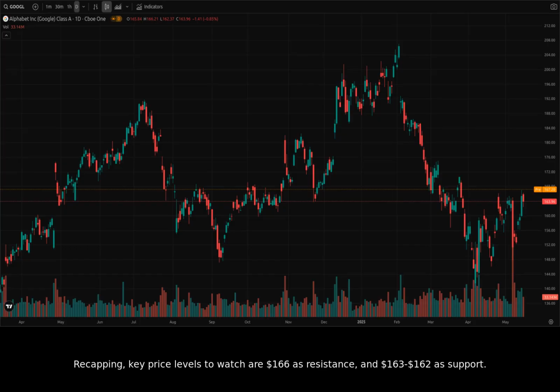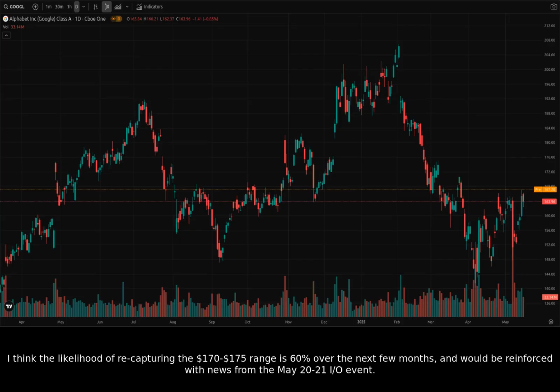Recapping, key price levels to watch are $166 as resistance and $163 to $162 as support. A break above $166 could lead to a rally towards $170 to $175. A break below $162 might trigger further selling down to $160 or lower.